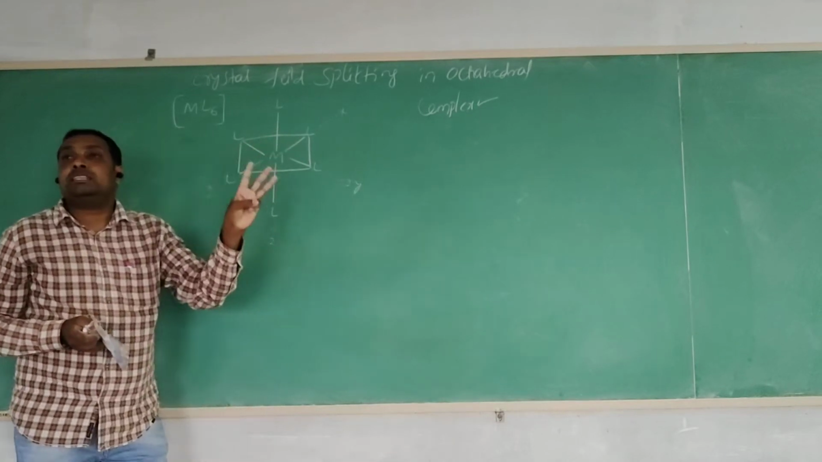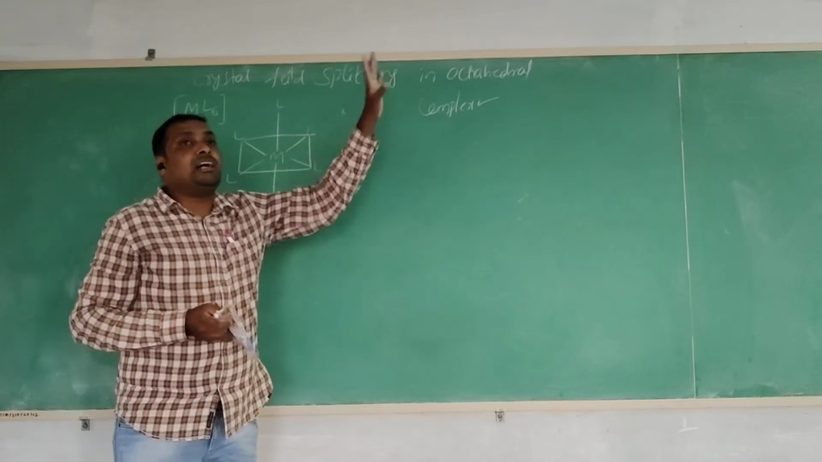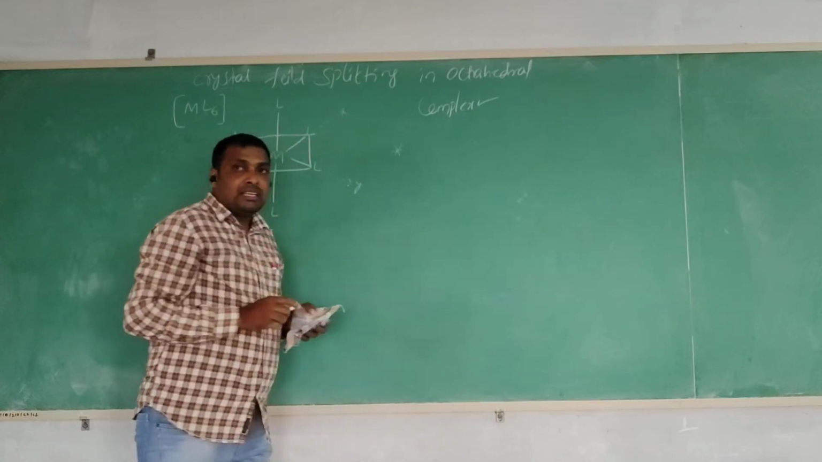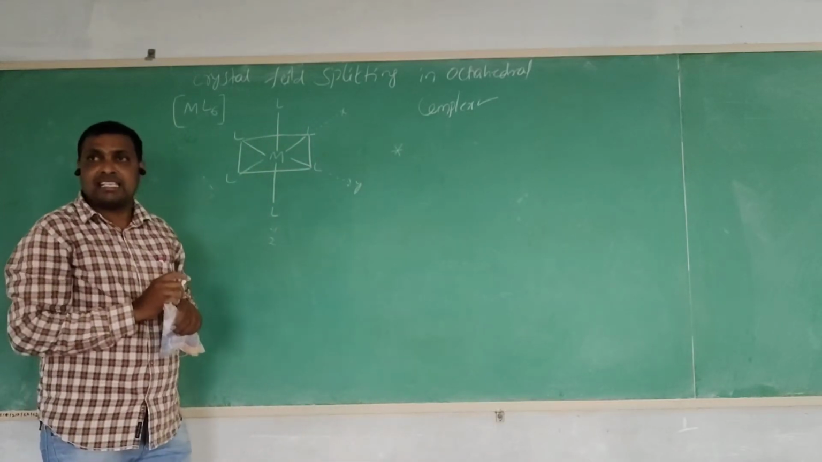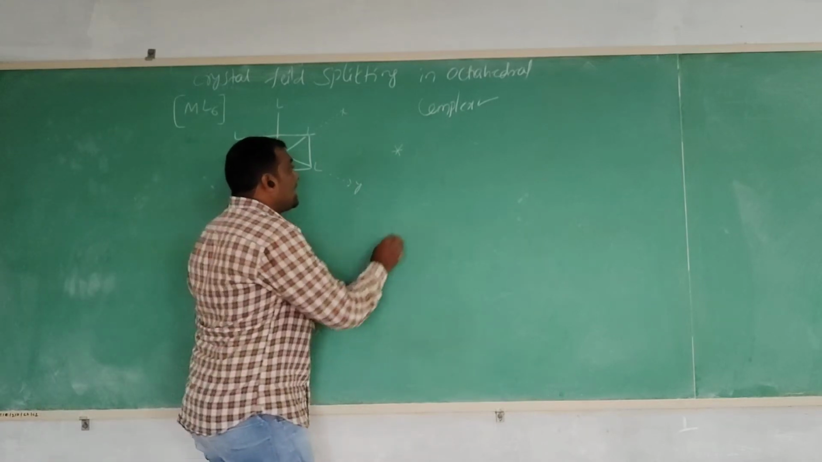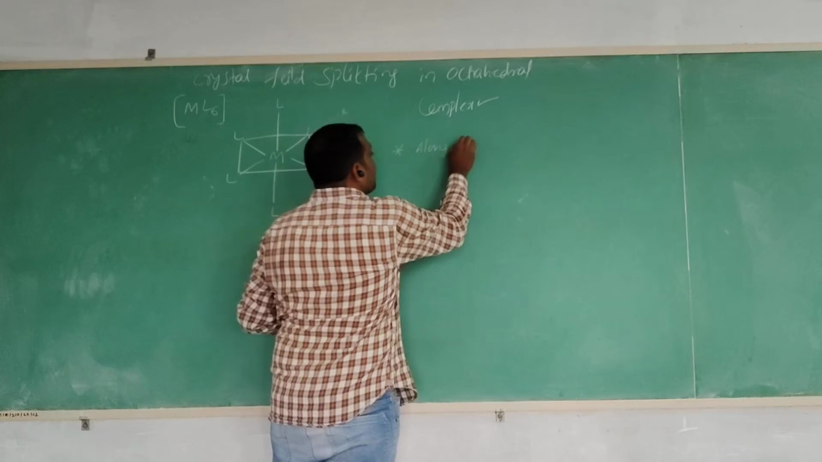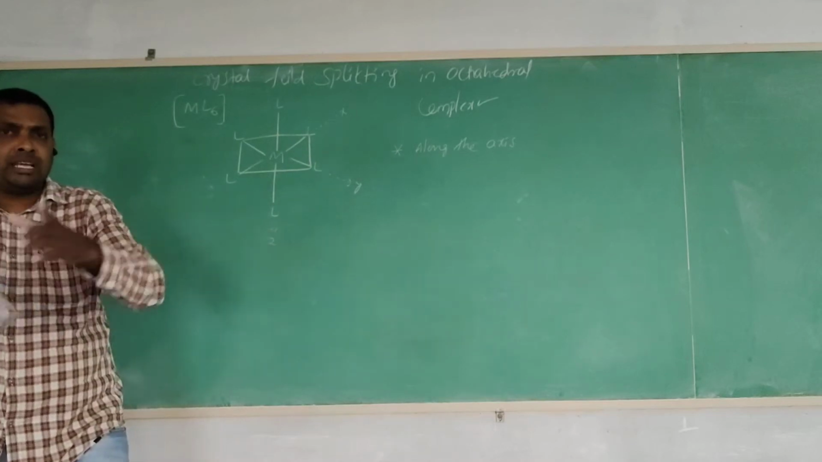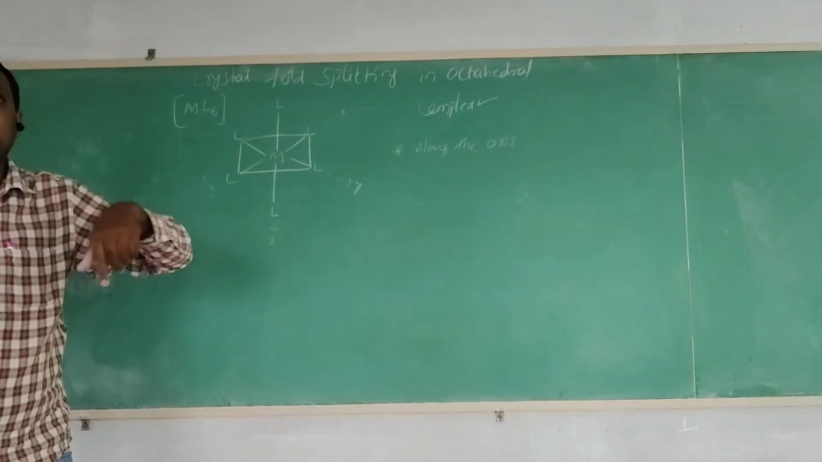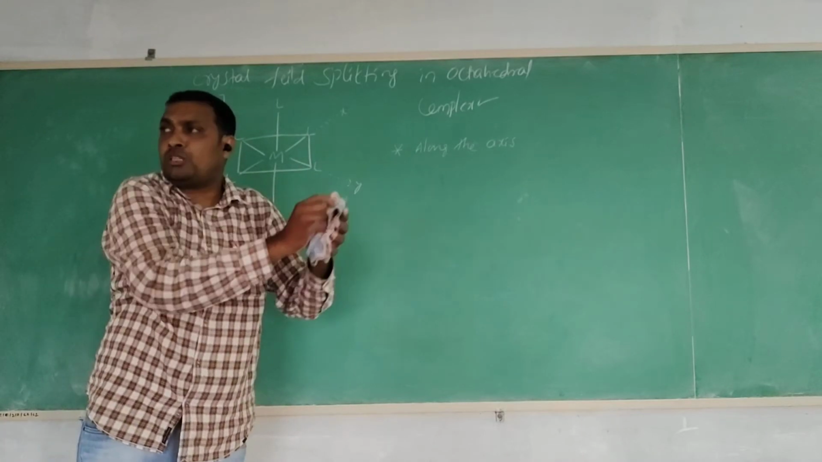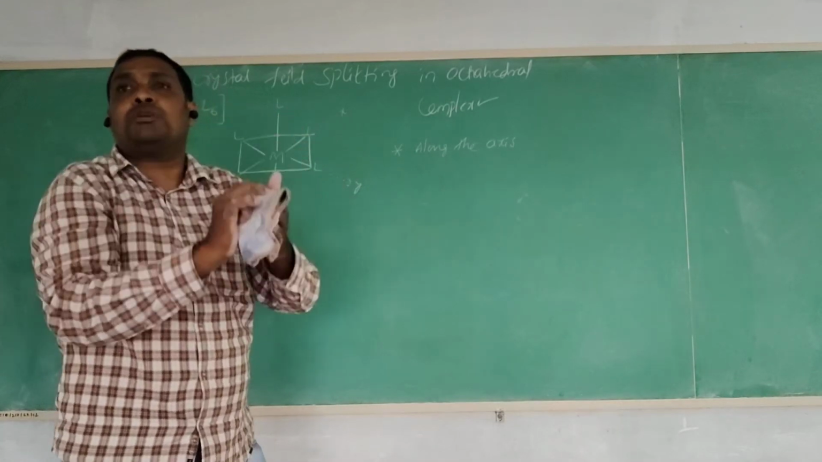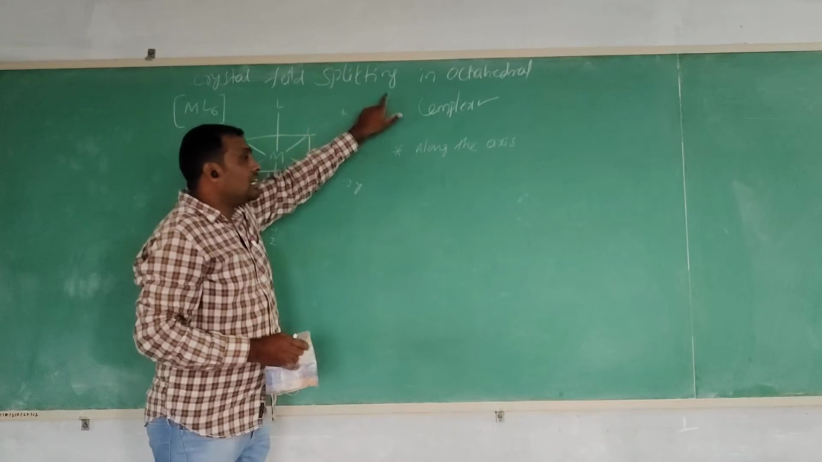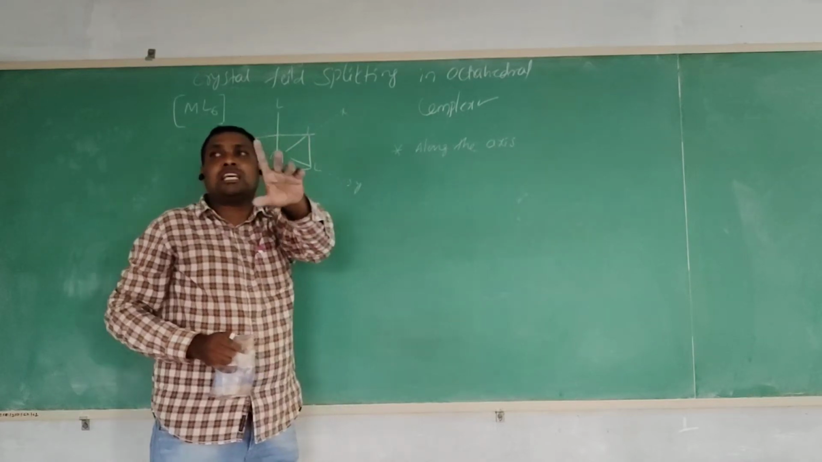3 important points explain the crystal field splitting in octahedral complexes. The first point is that in octahedral complexes, 6 ligands approach the metal atom along the axis. From which direction do the ligands approach the metal atom? Only 2 possibilities are present: either along the axis, or in between the axis. In an octahedral complex, the ligands approach the metal atom only along the axis.